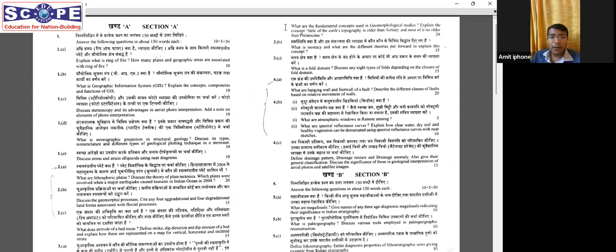Very interesting thing: general questions are harder to solve than specific questions, because with general questions you do not know what to write and what not to write. Let's just focus on this question. Little of Earth's topography is older than Tertiary. This means that most of the rock forms which were formed before Tertiary are not on the surface of the Earth. Most are below the surface. So what you will see on the Earth's surface is something newer.